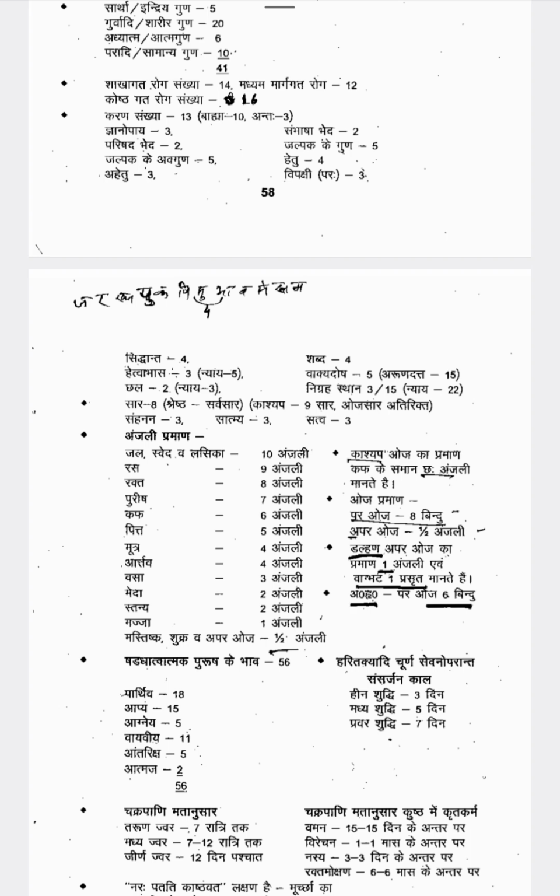According to Vagbhata, 1 Prasrita. Okay, Apara Ojas, according to Dalhana, 1 Anjali. According to Vagbhata, 1 Prasrita. According to Ashtanga Hridaya, Para Ojas is 6 Bindu.